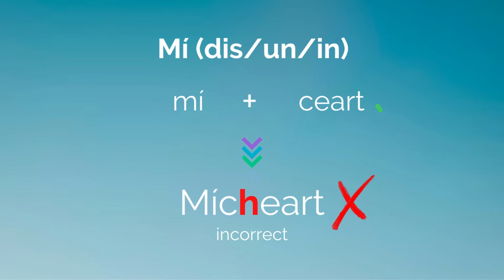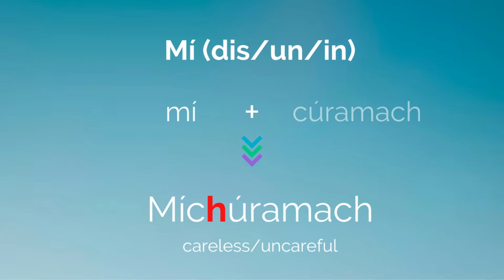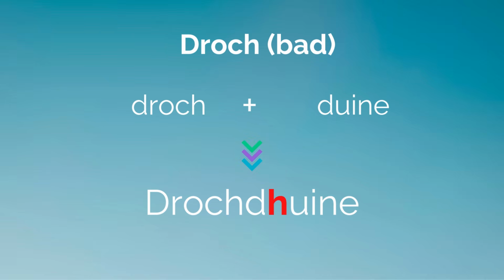Mí makes something negative, meaning dis or un in English. So the word ceart means correct, but when we put mí in front of it, we get mícheart, incorrect or wrong. Cáiréiseach means careful, and so mícháiréiseach means careless, the opposite of careful. Droch means bad. Duine is a person. Drochdhuine is a bad person.